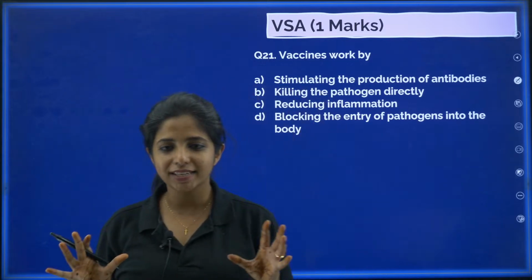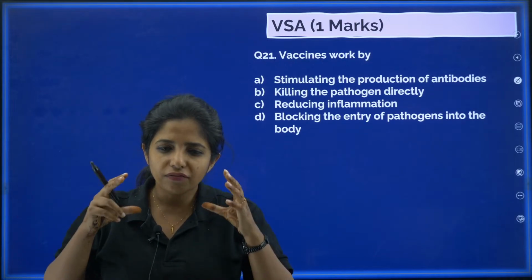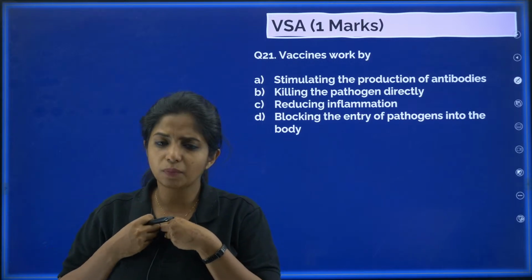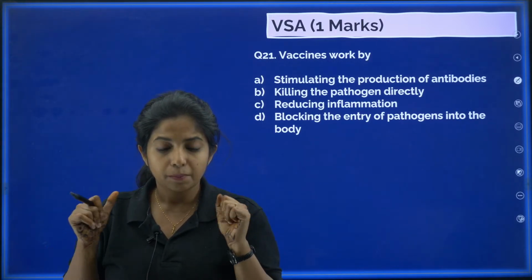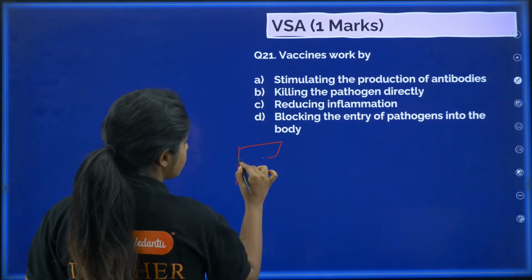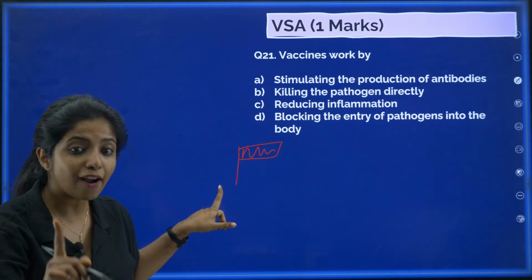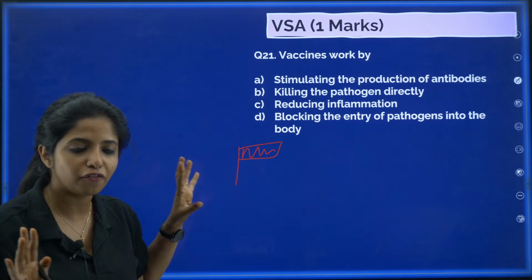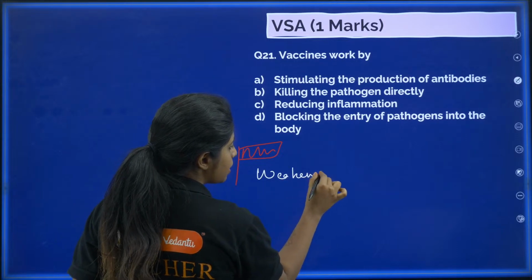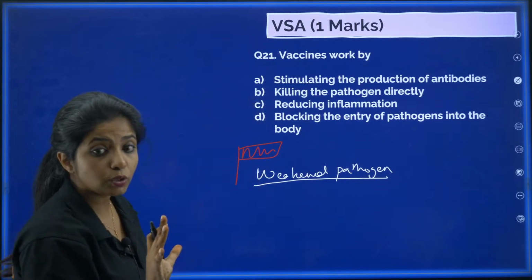Why? So what is a vaccine exactly? Vaccine means someone is inserting weakened pathogens in our body. That means if it gets inside our body, it is not going to cause any trouble. But it is just like the red flag. Basically it's like showing our body that there is something, there's a red flag. If this thing comes again, you have to be careful. That is the use of vaccines. So in the vaccines, you are basically giving weakened or any part of the pathogen which is not going to ignite an immune response.